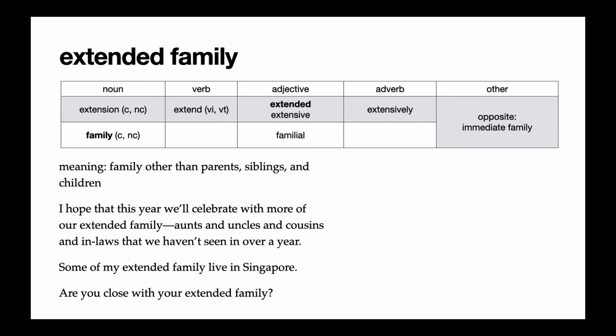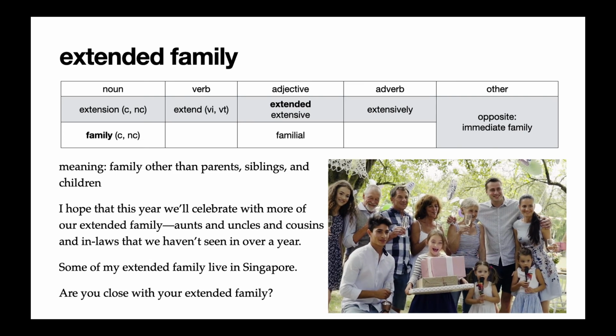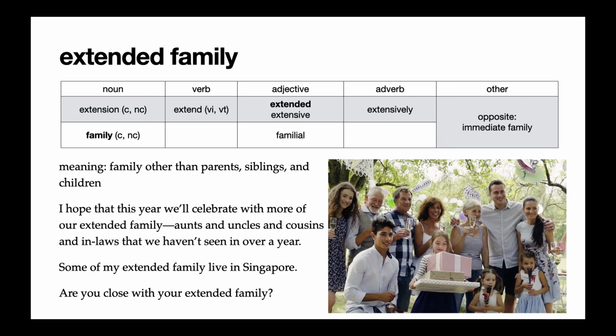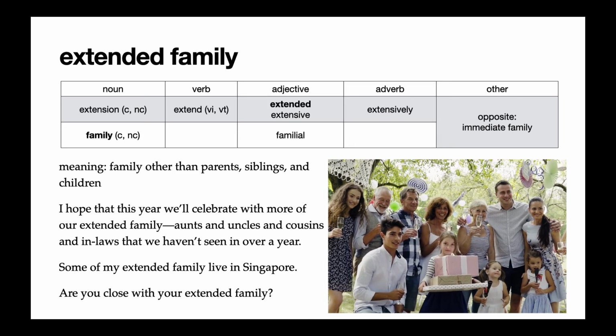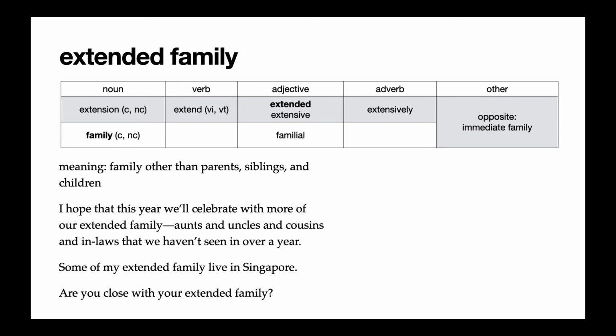And that's because extended family means our larger family. This is family other than our parents or our brothers and sisters or our kids. So extended family would be our aunts, our uncles, our cousins, our in-laws, our grandparents, and maybe grandchildren. In the reading we said, I hope that this year we'll celebrate with more of our extended family, aunts and uncles and cousins and in-laws that we haven't seen in over a year. The second example says, some of my extended family live in Singapore. And the third example says, are you close with your extended family?